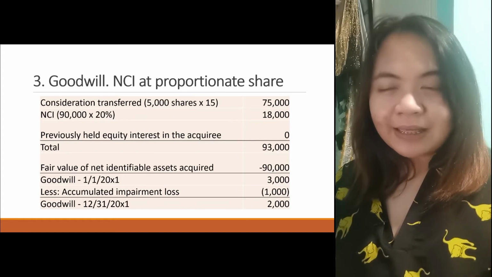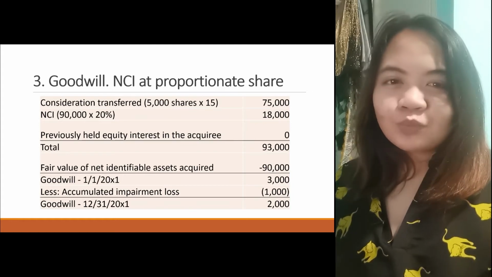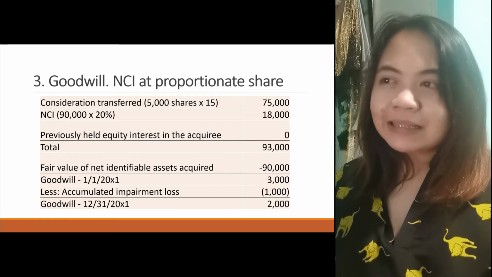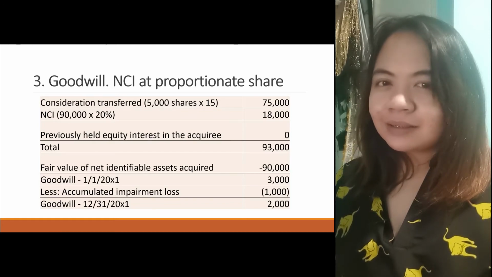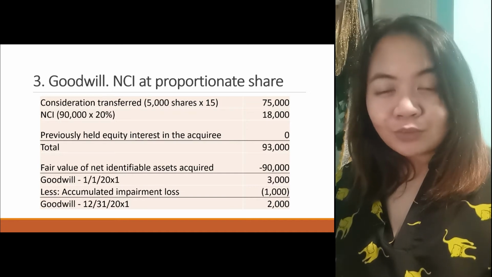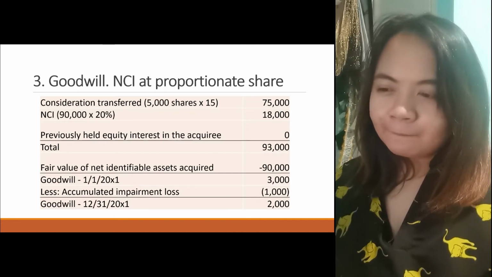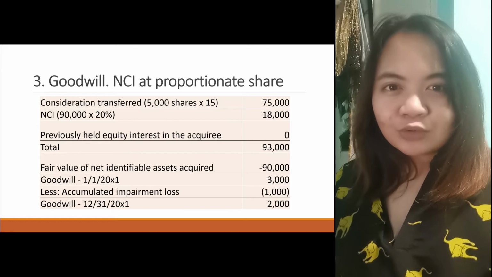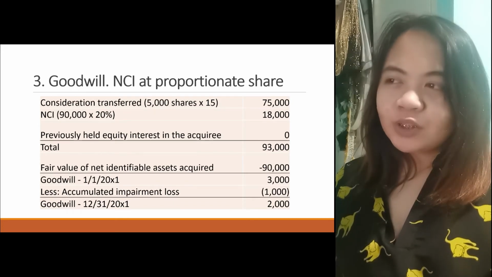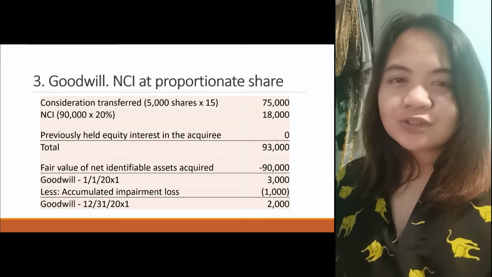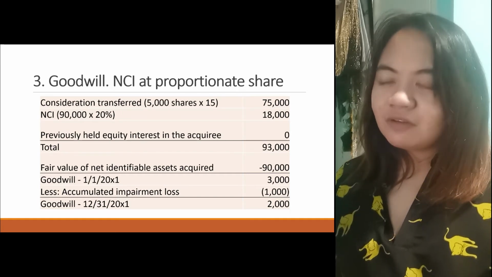This is a bit different. In the computation of goodwill, in case 1, the NCI is measured at proportionate share. Remember that the goodwill is attributable to the parent only, so the impairment will be attributed to the parent only. Same computation: consideration transferred, 5,000 shares times fair value of 15, 75,000.